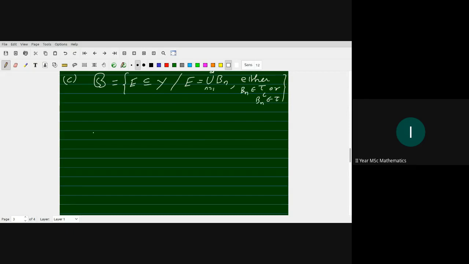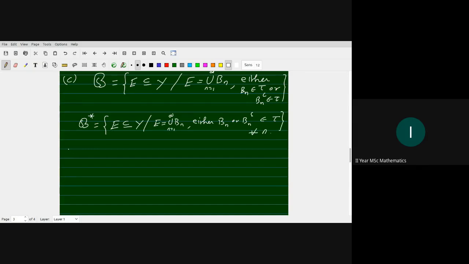To prove this, let B star be the set of all subsets E of Y that can be written as the union of Bn, n from 1 to infinity, with the condition that either Bn or Bn complement belongs to tau for all n.